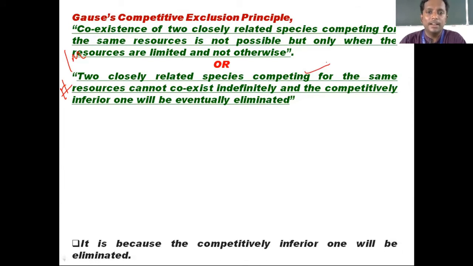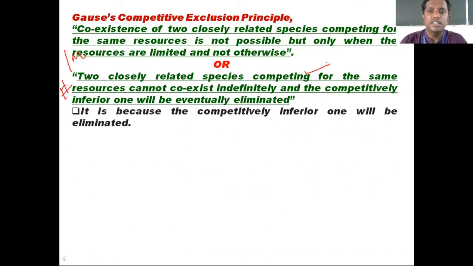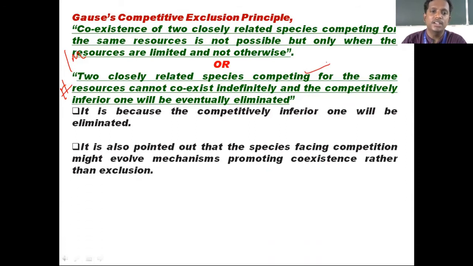We'll see the example again for this one, but before that we'll see the other characteristics of this point. It is because the competitively inferior one will be eliminated. That's what is in the definition. It is also pointed out that the species facing competition might evolve a mechanism promoting coexistence rather than exclusion.